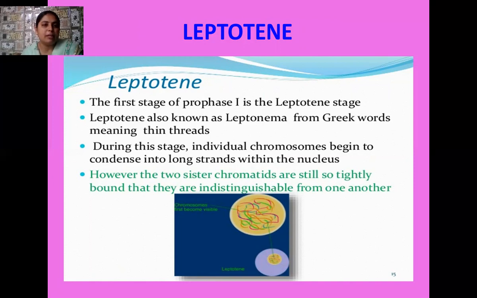So the thing that you remember regarding this stage is compaction of the chromosomes. That means chromosomes are very closely located and very near to each other, and also the sister chromatids are so tightly bound that you cannot distinguish one sister chromatid from another. So chromosomes appear in the form of long thin threads in this stage.